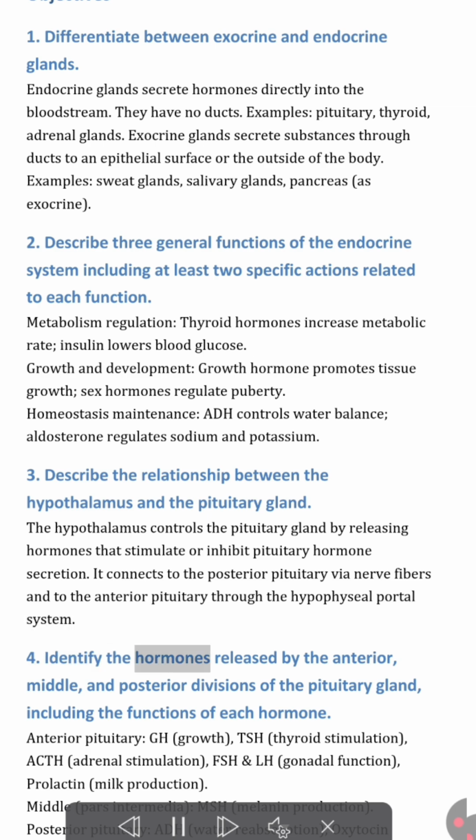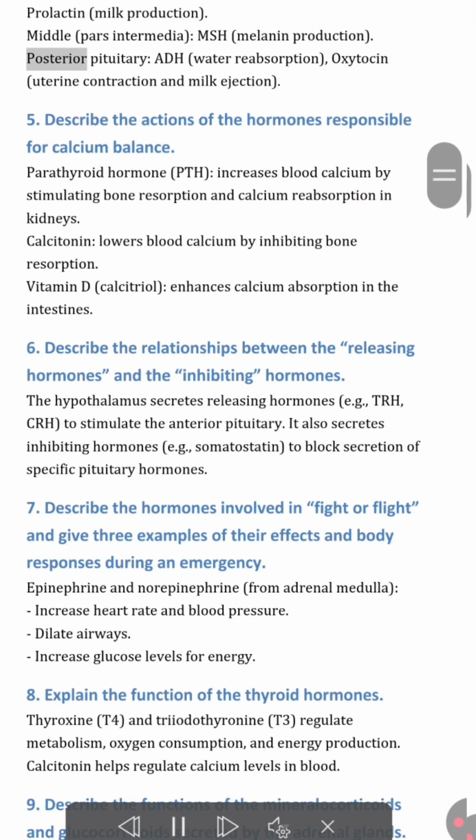4. Identify the hormones released by the anterior, middle, and posterior divisions of the pituitary gland, including the functions of each hormone. Anterior pituitary: GH, growth; TSH, thyroid stimulation; ACTH, adrenal stimulation; FSH and LH, gonadal function; prolactin, milk production. Middle, pars intermedia: MSH, melanin production. Posterior pituitary: ADH, water reabsorption; oxytocin, uterine contraction and milk ejection.